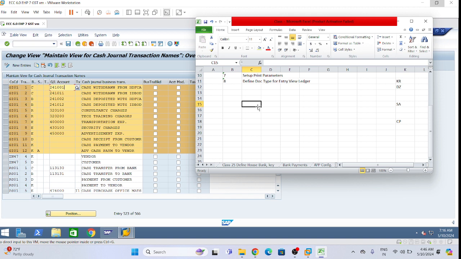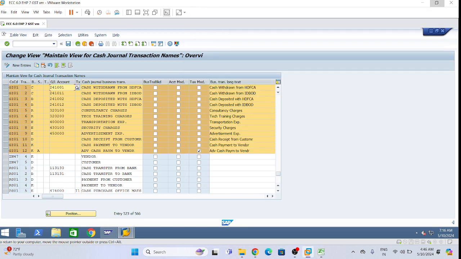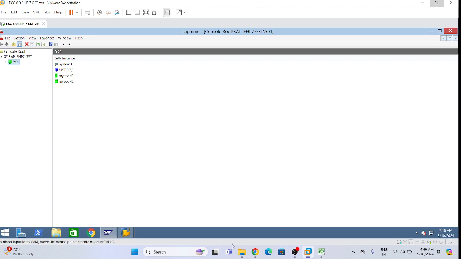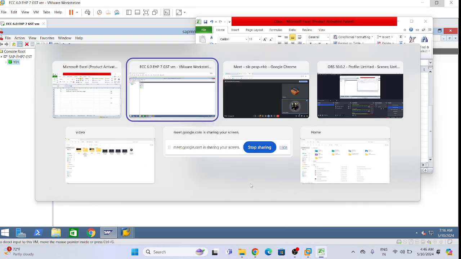Cash withdrawn from the bank, and purchases. So please tell me the journal entry. Okay, wait. You guys will be confused. No, not an issue. First we will do this one: consultancy charges. Suppose I want to do petty cash expenses for consultancy charges.